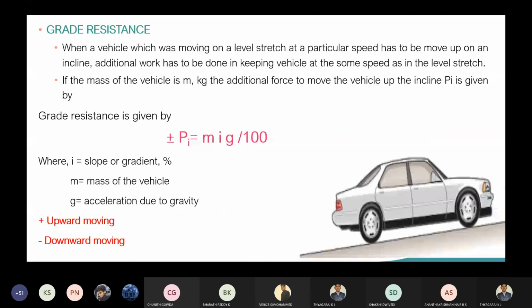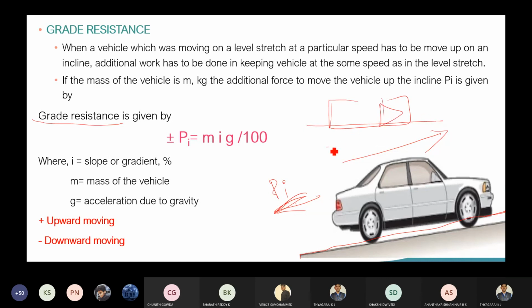Then comes the grade resistance. Whenever a vehicle is moving on a grade, you can see here a grading line, it will oppose the vehicle. Whenever the vehicle is moving like this, there will be a drag or pull. That pull we are going to call grade resistance. Whenever the vehicle is moving on normal ground, there will be no drag or pull. Whenever it is moving on a slant or gradient line, there will be drag. That drag is considered grade resistance.